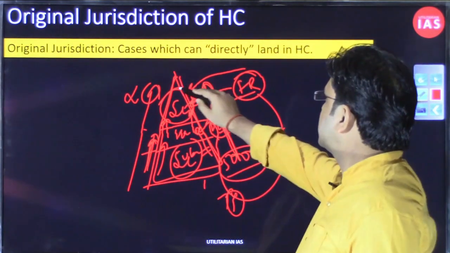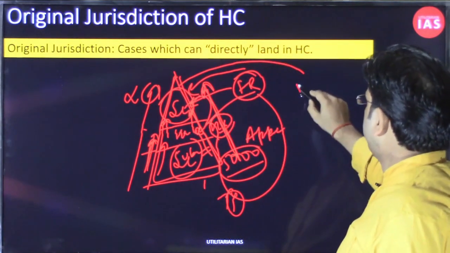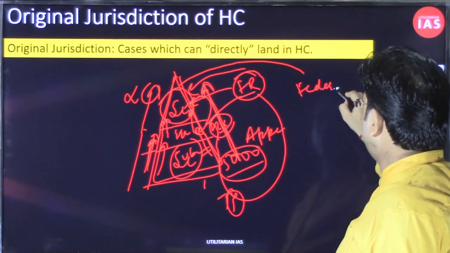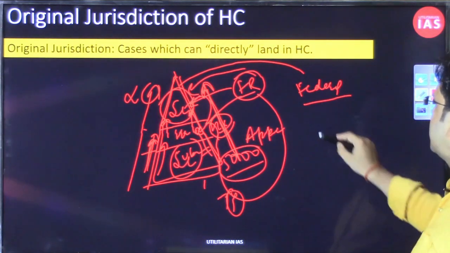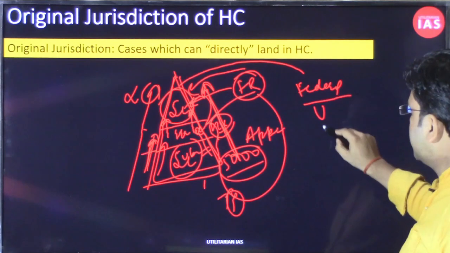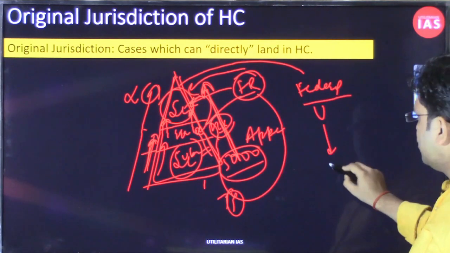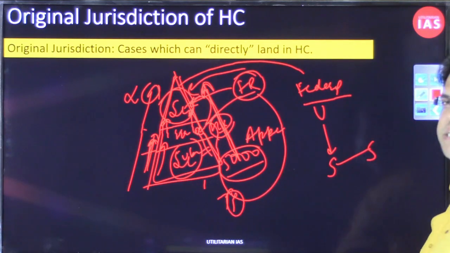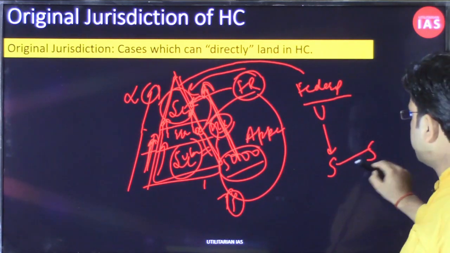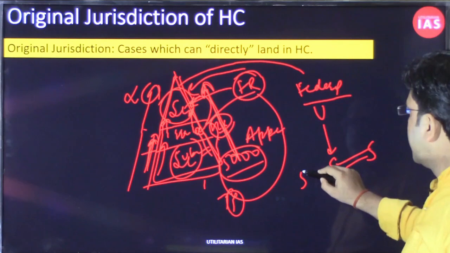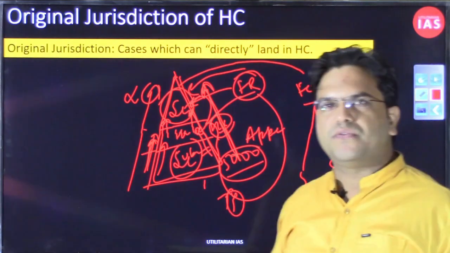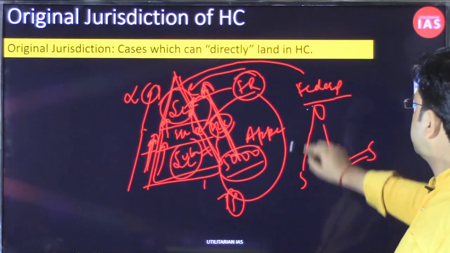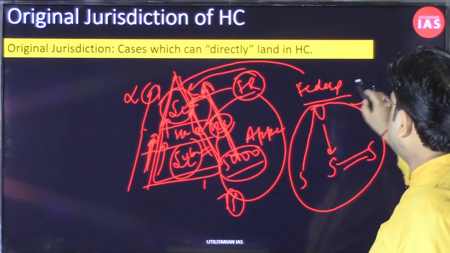Then when we were discussing the Supreme Court, we had discussed something called federal dispute. What is this federal dispute? It is any kind of dispute between union and state, any dispute between state and state, or if a group of three or four states has a dispute with the union. Those kinds of disputes are classified under federal dispute.